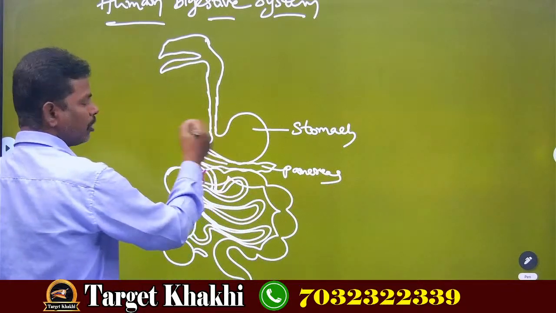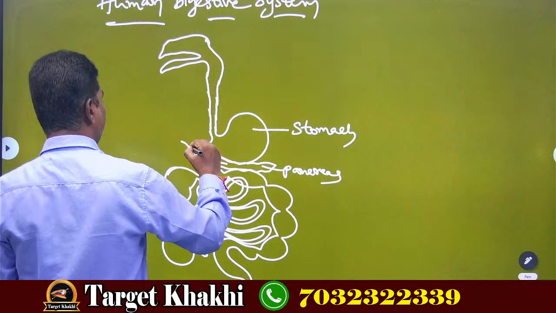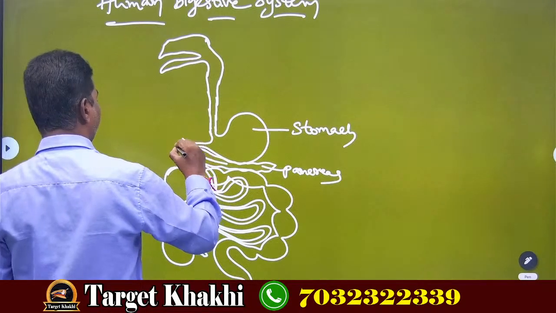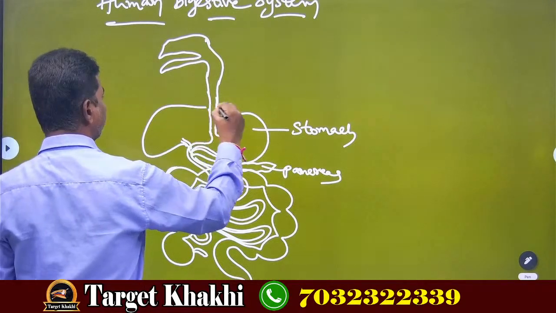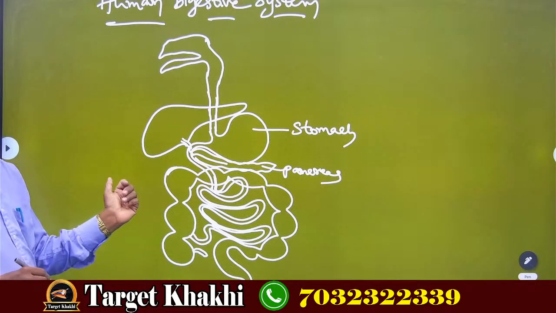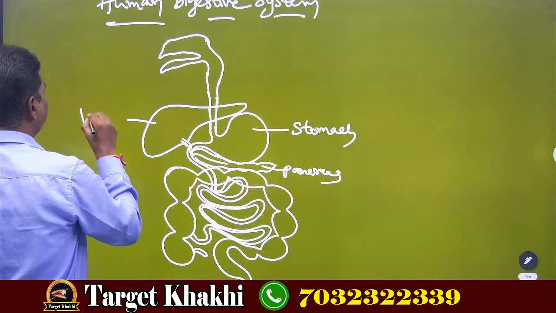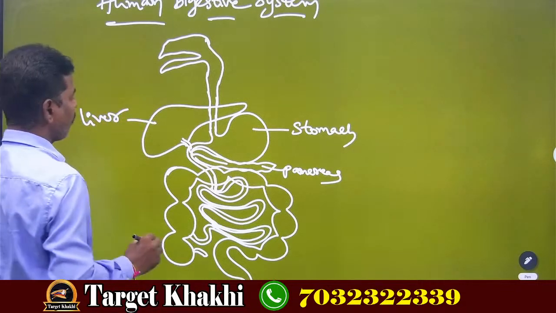Next, opposite to the stomach, one umbrella shaped structure is present. It is called the liver. This liver is called the largest gland in the body. Understood?